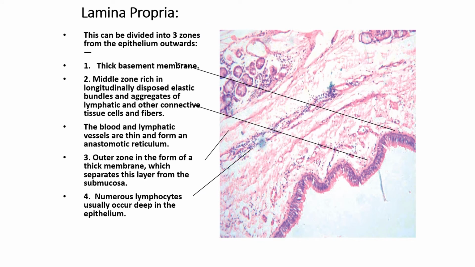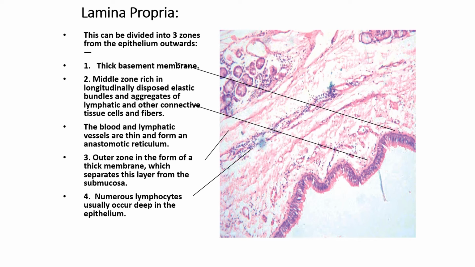So in the lamina propria of the trachea, there is a thick basement membrane. Below the basement membrane are longitudinally disposed elastic bundles of fibers, and there are aggregations of lymphatic tissue, so lymphocytes and other cells.